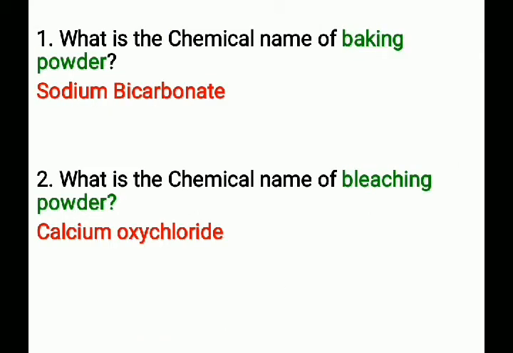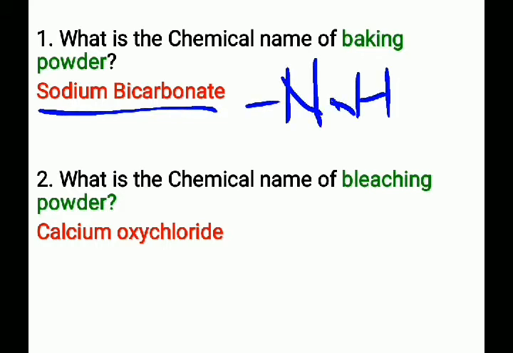First question: what is the chemical name of baking powder? That is sodium bicarbonate. Its chemical formula is NaHCO3. The chemical name of baking powder is sodium bicarbonate and its chemical formula is NaHCO3. They will give the chemical name of sodium bicarbonate and they'll ask a common name. So best to remember is the chemical name, its common name and its chemical formula.